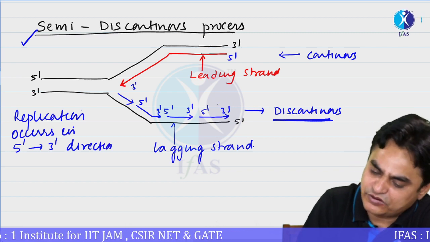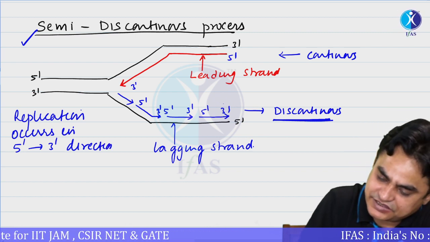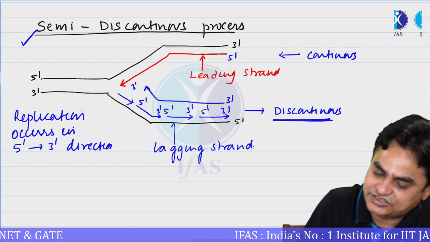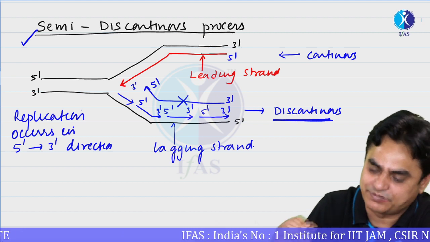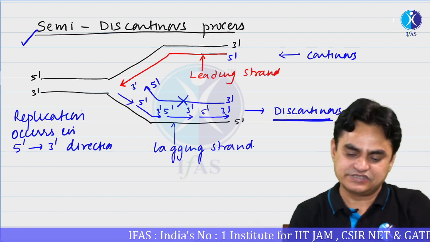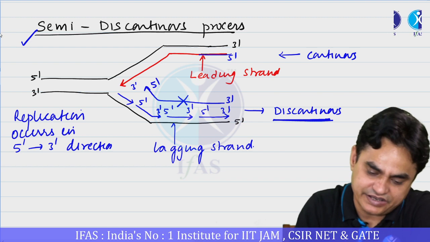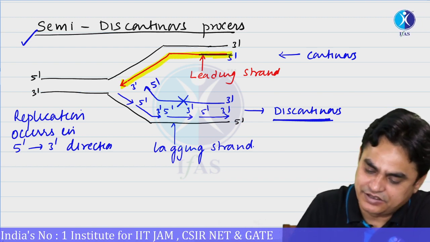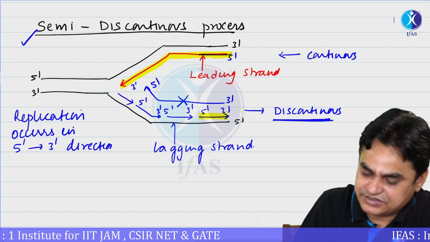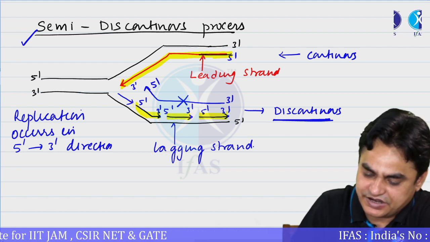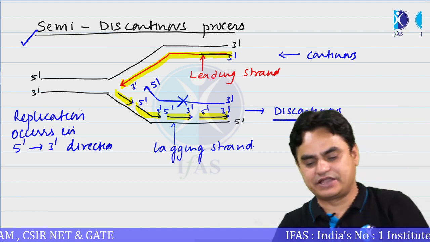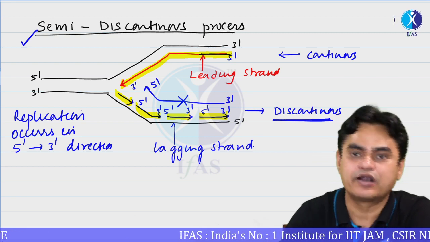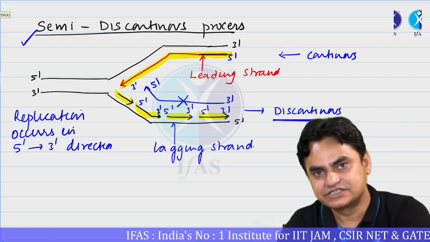If you are trying to say that DNA replication in this strand is also continuous, then you are saying that DNA replication is occurring in a 3' to 5' direction, which is not possible. Here continuous synthesis is possible because this is occurring in a 5' to 3' direction. Here this is synthesized in short stretches in a 5' to 3' direction. This will be more clear as we study the process of replication later on. Is it clear?